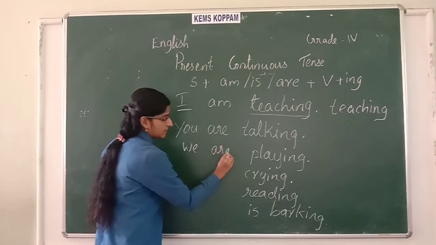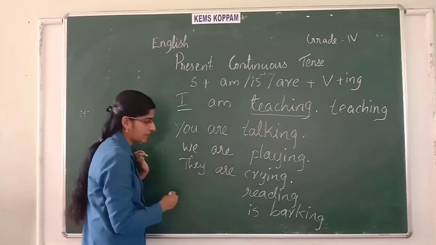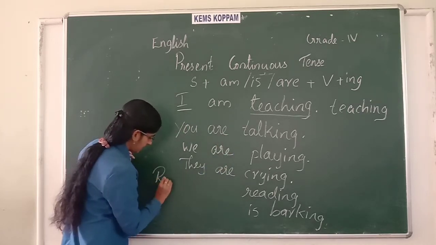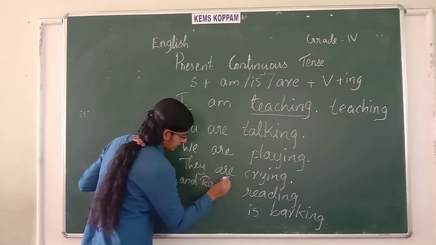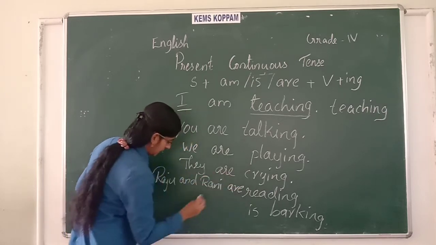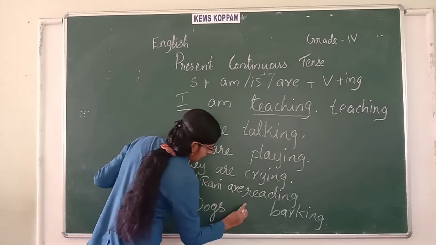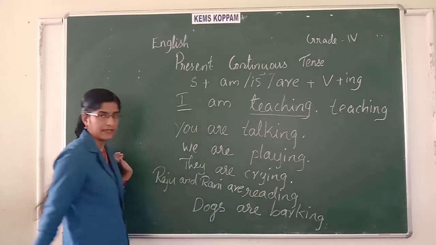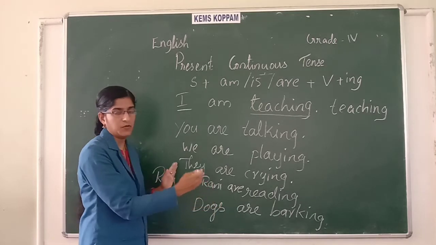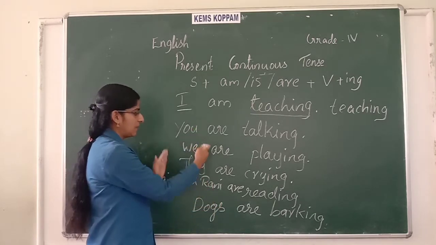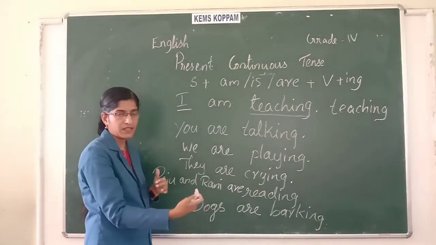We are playing. They are crying. Here, Raju and Rani are reading. Dogs are barking. Clear?